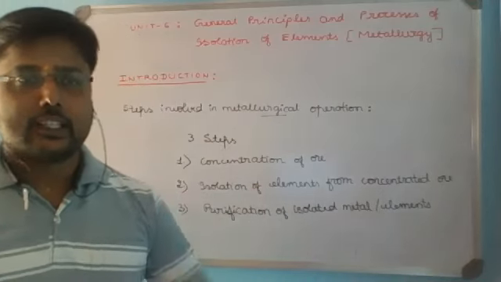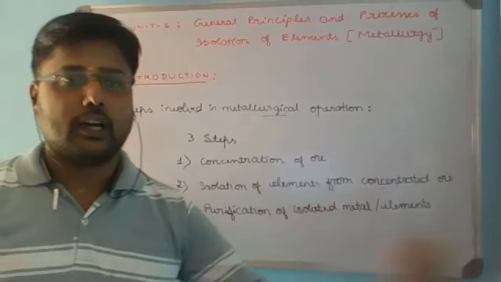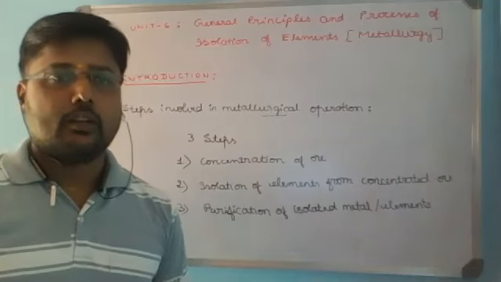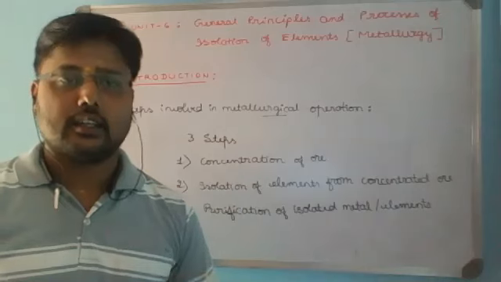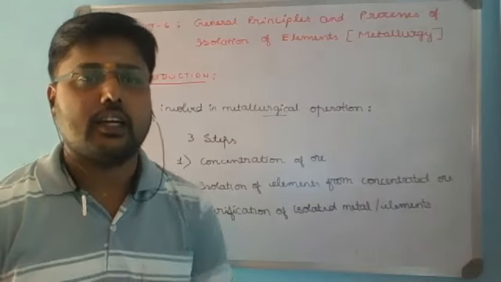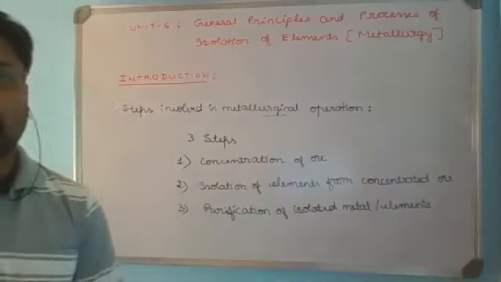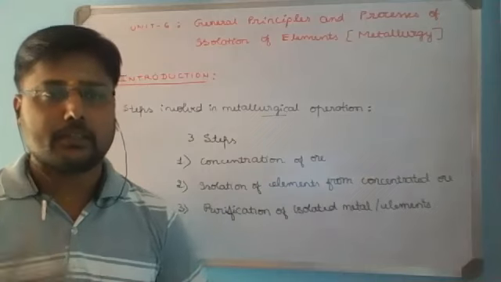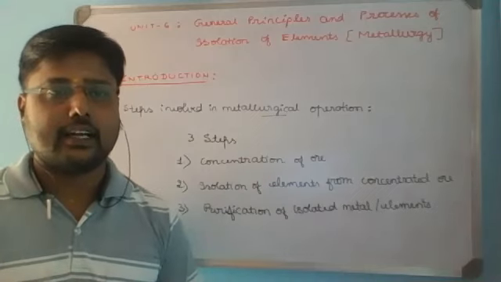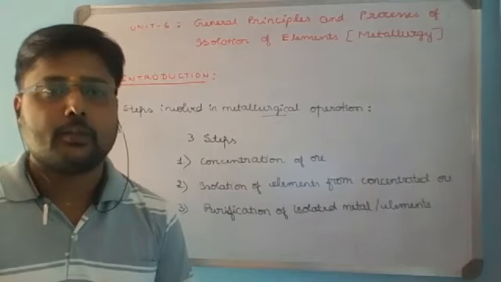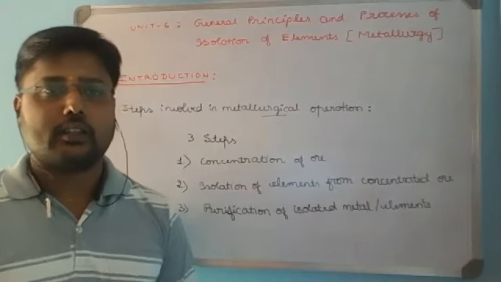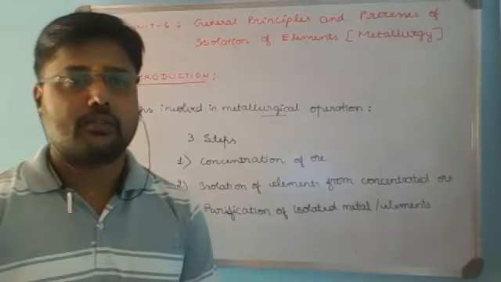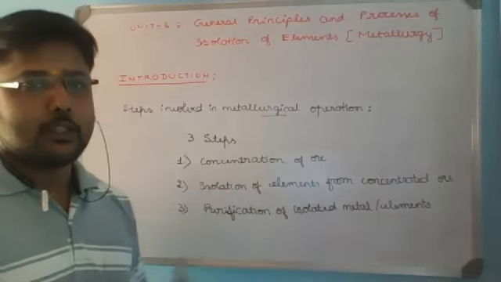So in brief, it is concentrating the ore with the removal of gangue particles, isolating the metal from the concentrated ore, and purifying the respective isolated metal or elements. These are the steps we are going to see in any metallurgical process. Here a lot of chemical principles will be involved and understanding of the significance will be there. So try to focus. Before going to that, the entire idea should be there of how exactly the metallurgical process will proceed. Hope the steps are clear now.